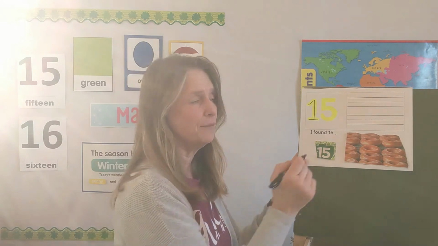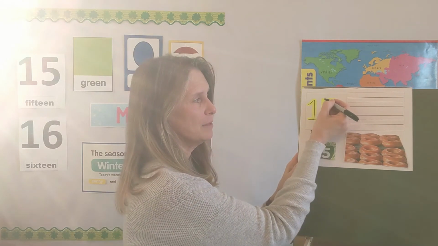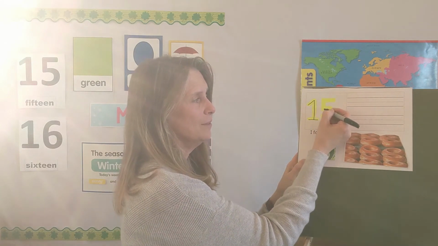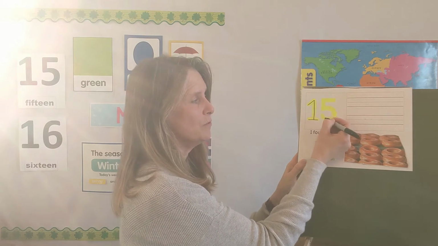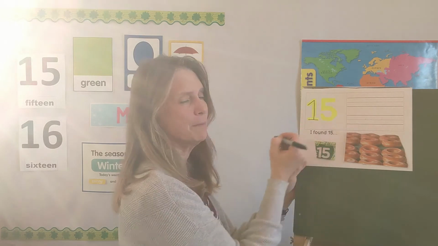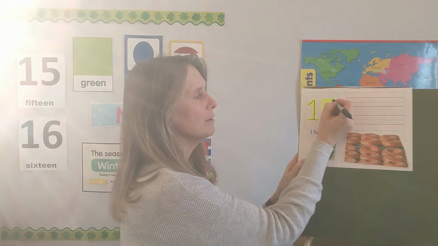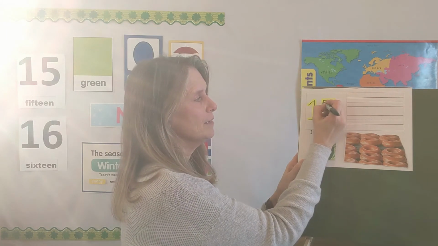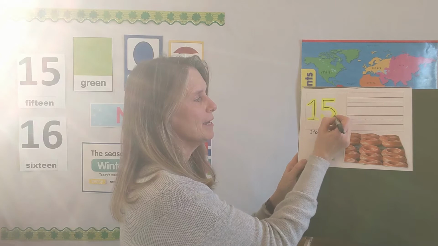So here's how we do the 5. We're going to start over here, and we're going to go across. Then we're going to come down. Then we're going to make this thing that's almost a full circle, but we stop before we make it a circle. You ready? We're going to start up here, and we go across, down, and then make most of a circle. It's kind of like a backward C right there, isn't it?